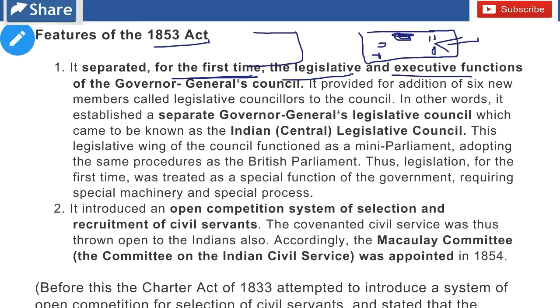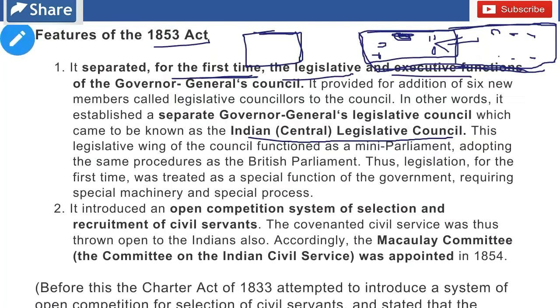Basically this was a cabinet, and the cabinet was also responsible for making laws like parliament and implementing them itself. But this act added 6 members, and including these members, this body was called the Indian Central Legislative Council, and these members were added for the purpose of making laws. So this was like a mini parliament.